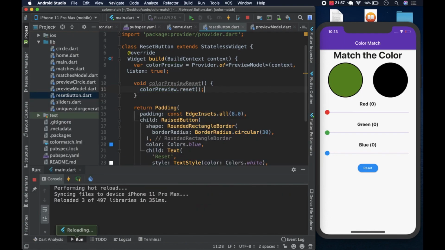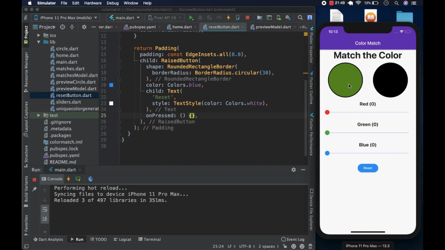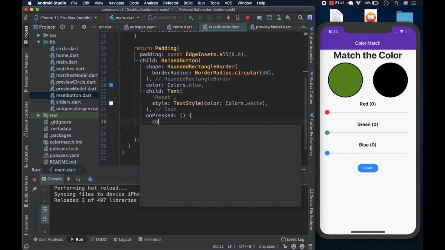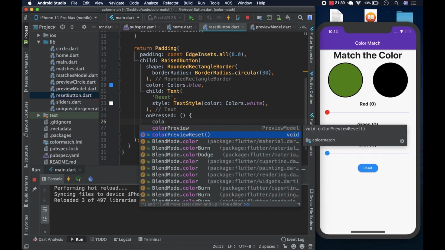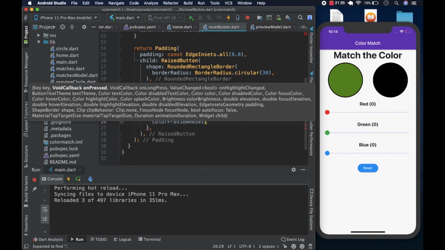And if we do this notionally, the color in the preview circle should change if we call this. So we would come to the on pressed of the button, and we can say color preview reset, like so.